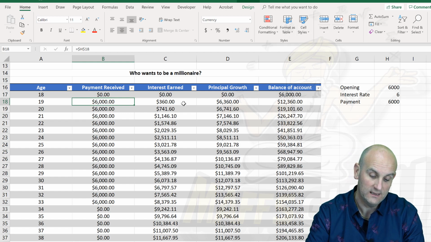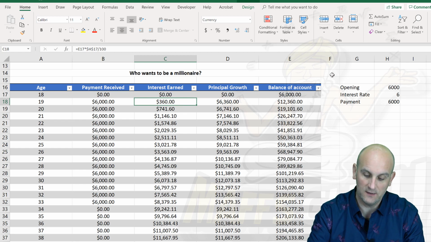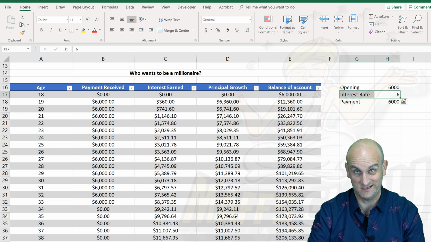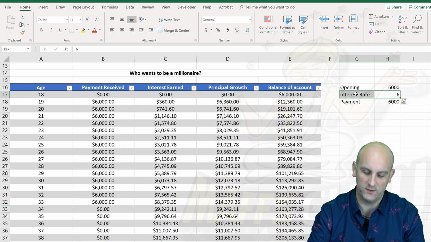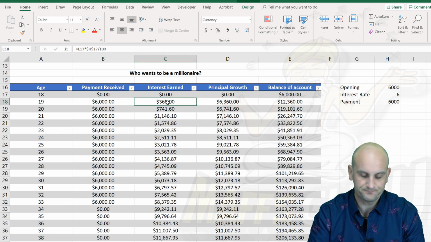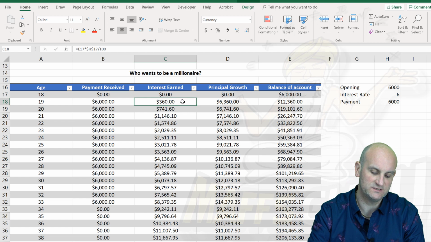Now, hopefully, if you've got a good interest rate, and I've set one over here, an interest rate of 6%, good luck finding 6% in Australia at the moment. But if you can find one at 6%, then what it does is it multiplies 6,000 by 6 on 100, and it gave me $360 of interest.